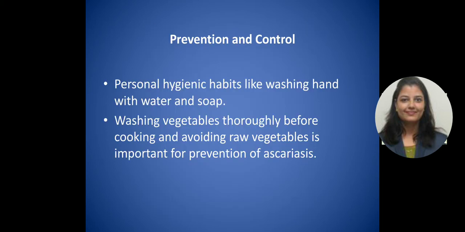What are the prevention and control measures? Personal hygiene habits like washing hands with water and soap must be followed to control this kind of infection. Then washing vegetables thoroughly before cooking, and avoiding raw vegetables, is the most important precautionary measure while using vegetables.